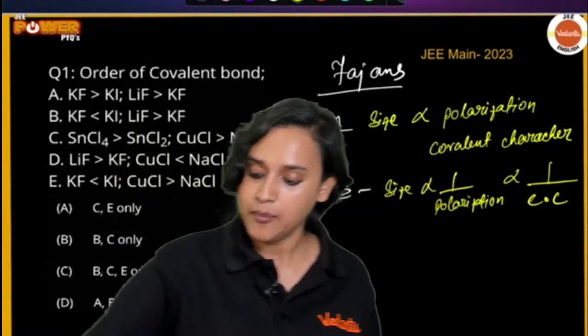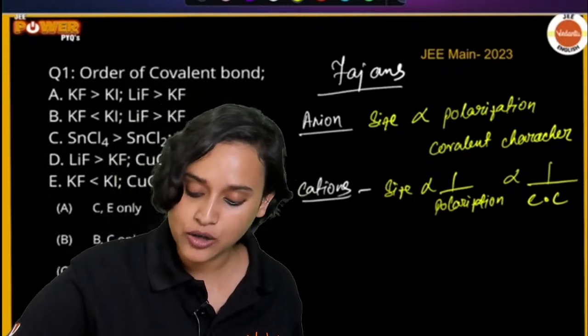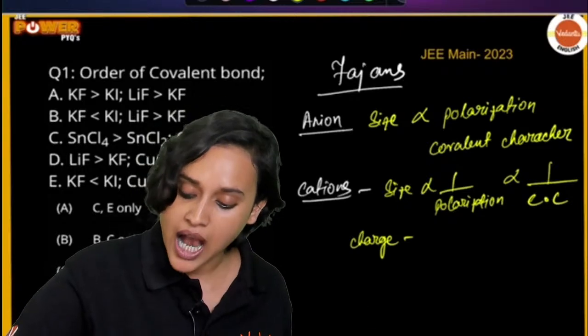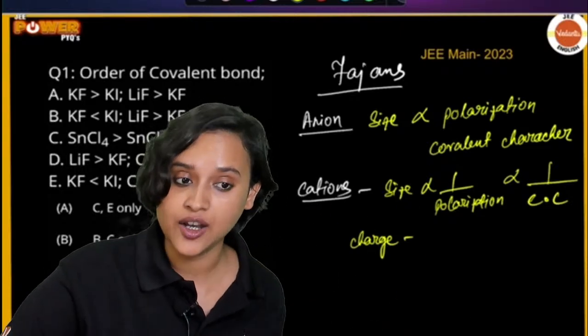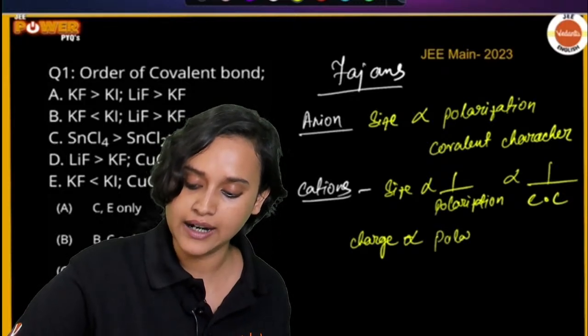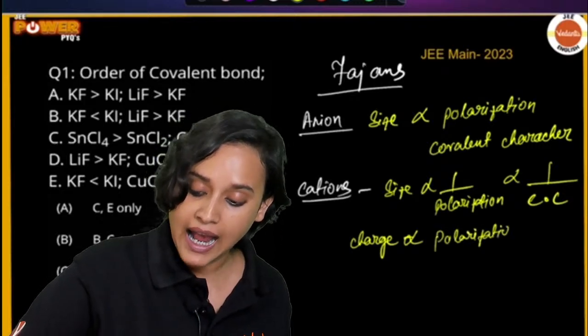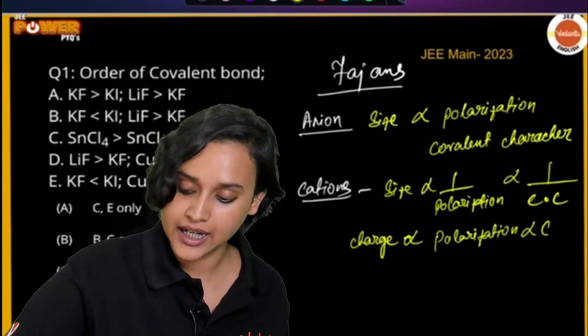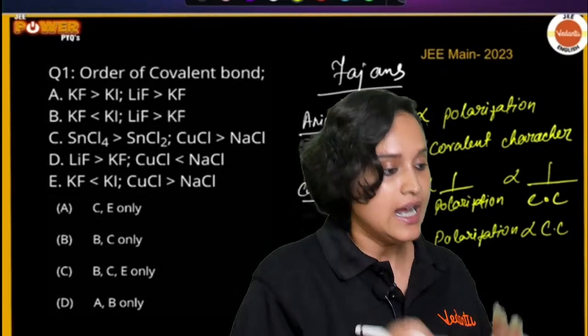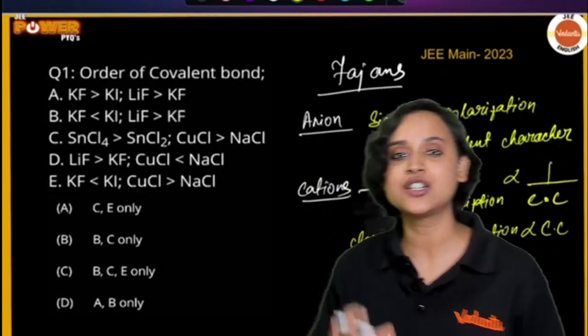But this was only size. Let's talk about charge. Charge in case of cations is directly proportional to polarization, and it is directly proportional to covalent character. Are you getting my point?